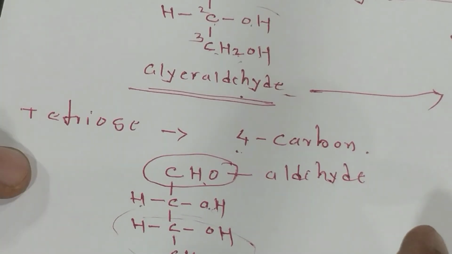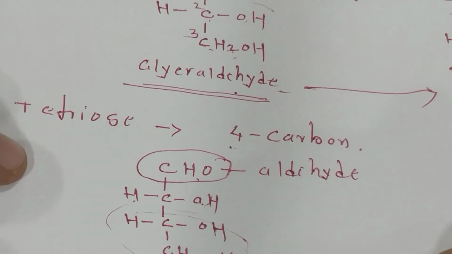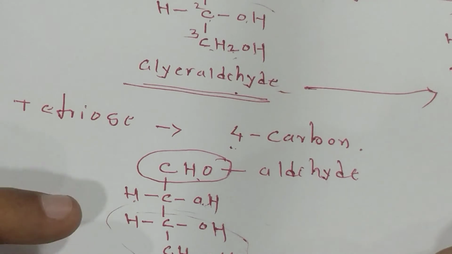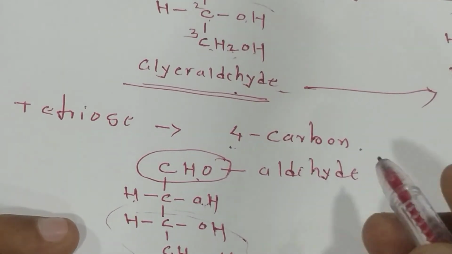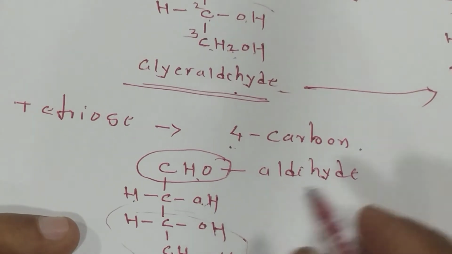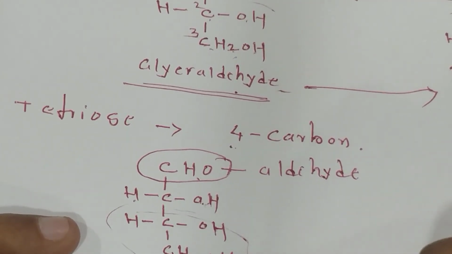Now you can see the tetrose, classified depending on the carbon atoms. You can also write it in the simple manner. See the aldehyde group; you can write it in such a manner. Both are the same.